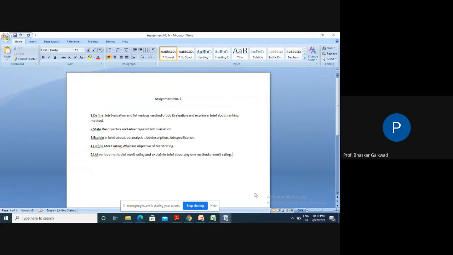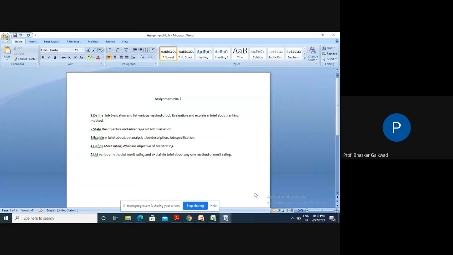Now, next part, that is define merit rating and what are the objectives of merit rating. So up to question number 3, we have discussed job evaluation. What is the meaning of job evaluation? What are the objectives of job evaluation?